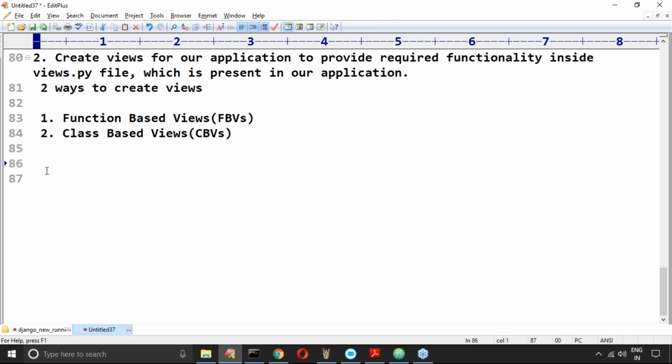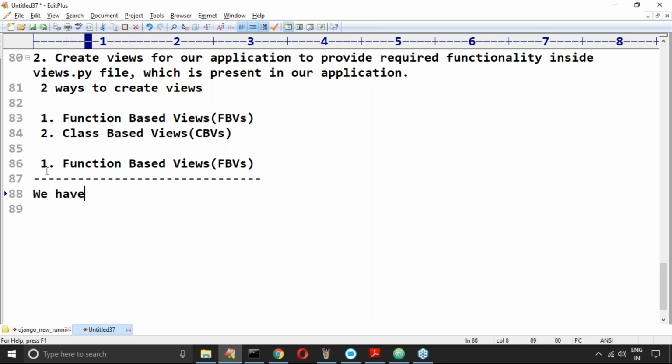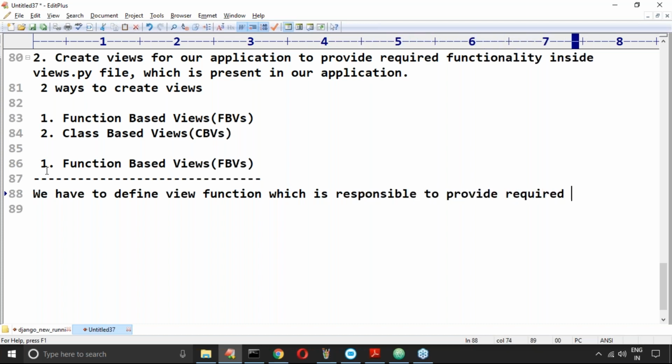Sir, how to define a view function? We have to define a view function which is responsible for providing the required response to the end user. Slowly we are talking about what we have to provide to the end user.